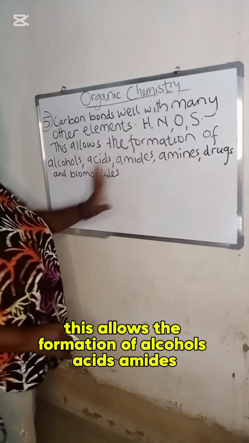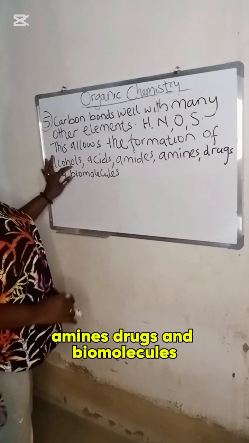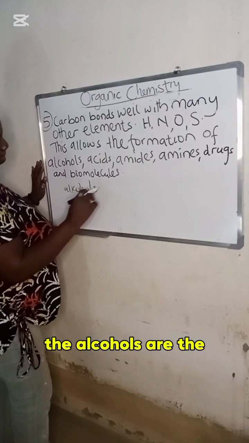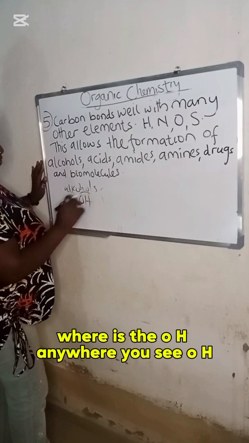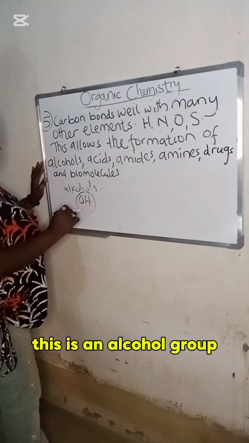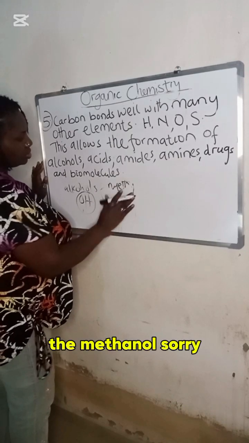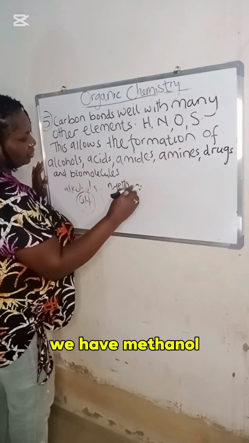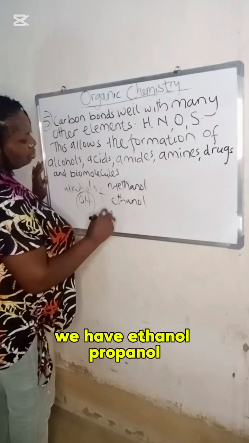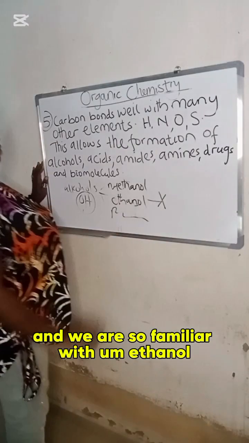This allows the formation of alcohols, acids, amides, amines, drugs, and biomolecules. That is the alcohols now. The alcohols are that is the OH. Anyway, you see OH, oxygen attached to hydrogen. This is an alcohol group. We have methanol, we have ethanol, propanol, and we are so familiar with ethanol.